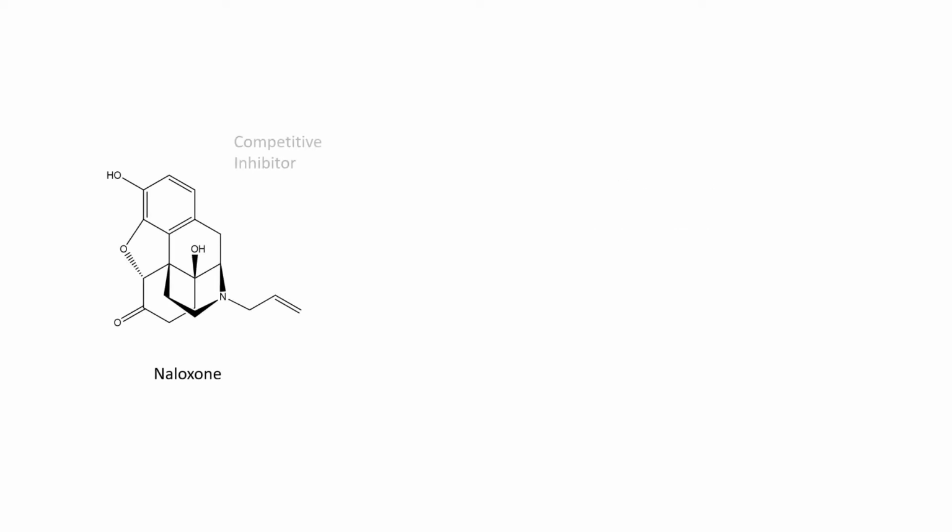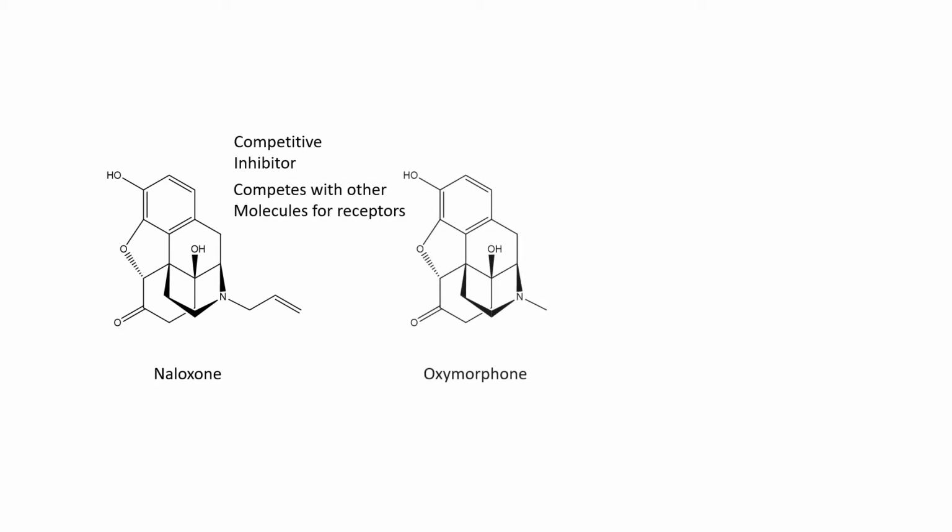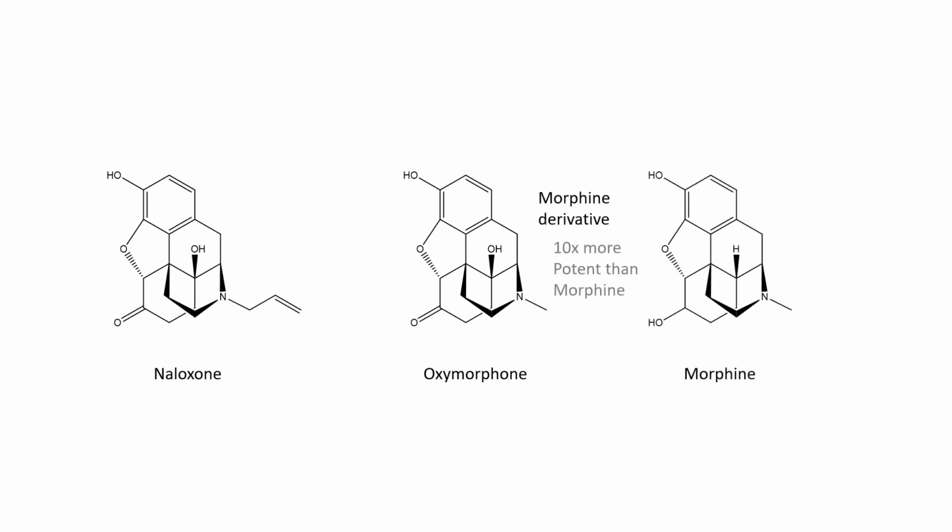As mentioned before, naloxone is a non-selective competitive inhibitor. This means that it actively competes with the opioids that are already in the body for receptor sites. As you can see here, naloxone bears a striking resemblance to oxymorphone, a morphine derivative that's 10 times more potent than morphine, which is reflective of its stronger ability to bind to the opioid receptors that are responsible for its activity.